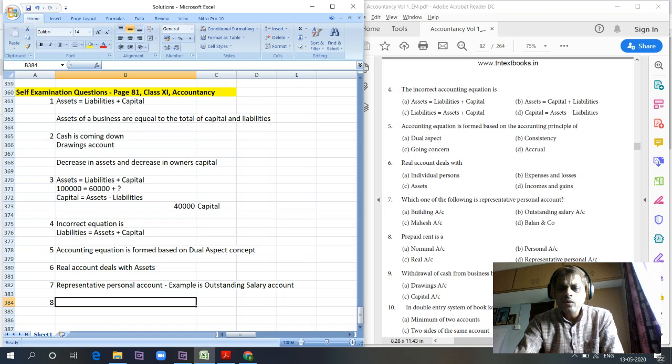Is it an asset? Is it a representative personal account, or a personal account? It's not a personal account because nothing is mentioned here as to whom it is being paid. Is it a real account? Is it used for future gains? No, it is not an asset. So what is it? Yes, it is a representative personal account, because we are paying rent to somebody.